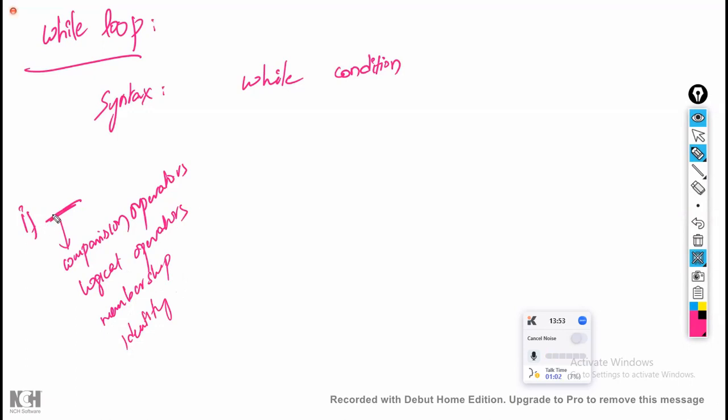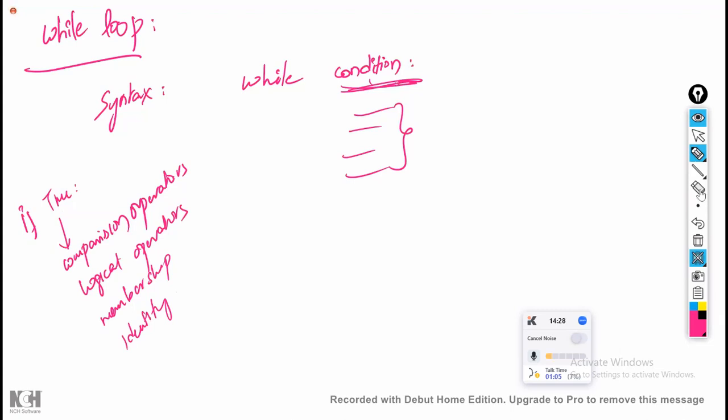Do you remember the if condition? If it is true, execute the if block. If the condition is false, don't execute the if block. Similarly, here also it is the same. You write while, and after while you write some condition, the same way you wrote the condition for if. If this condition is true, it will execute the block of code. If the condition is false, it will not execute the block of code. Got the point?